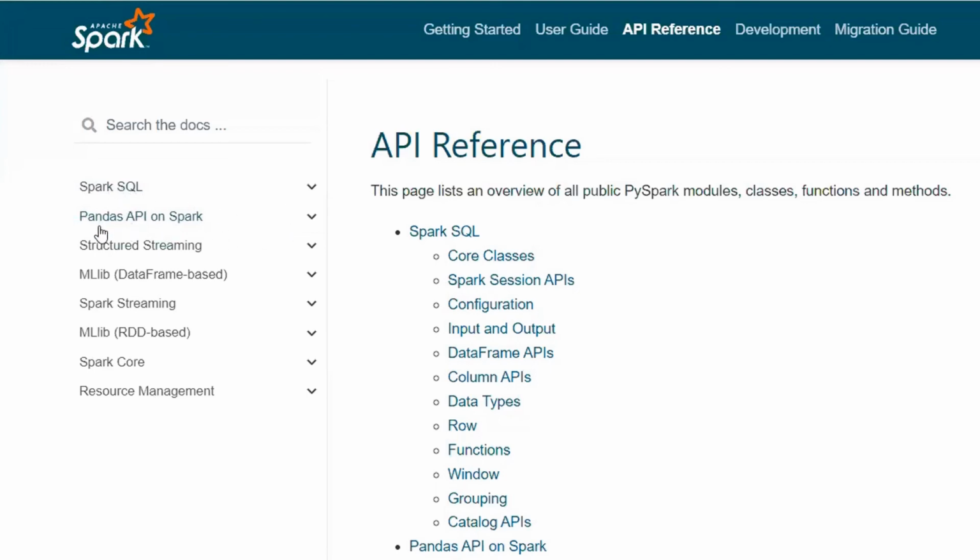So if you ask me about the current scenario, the Pandas API is important, but not for data engineering, mostly for data scientists or data analysts who want to draw different types of plots and slice and dice data using the Pandas APIs on top of it. So that's where it is.